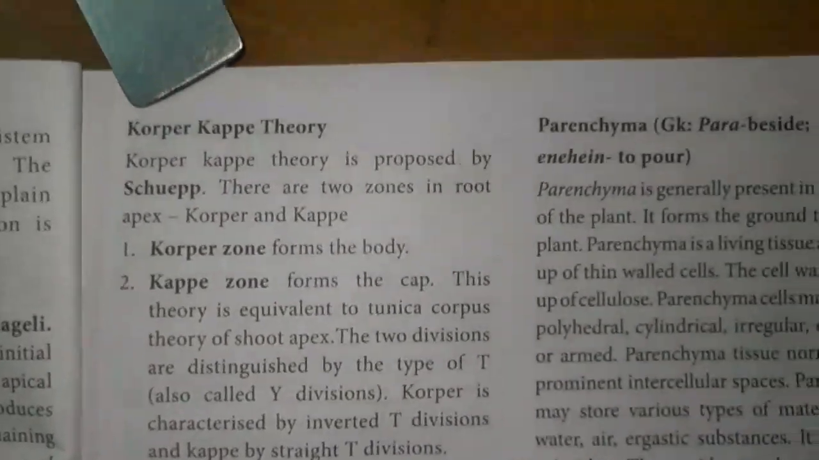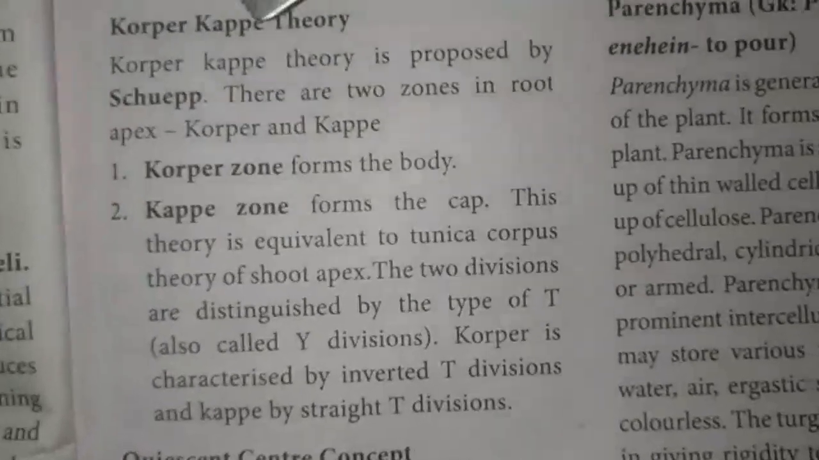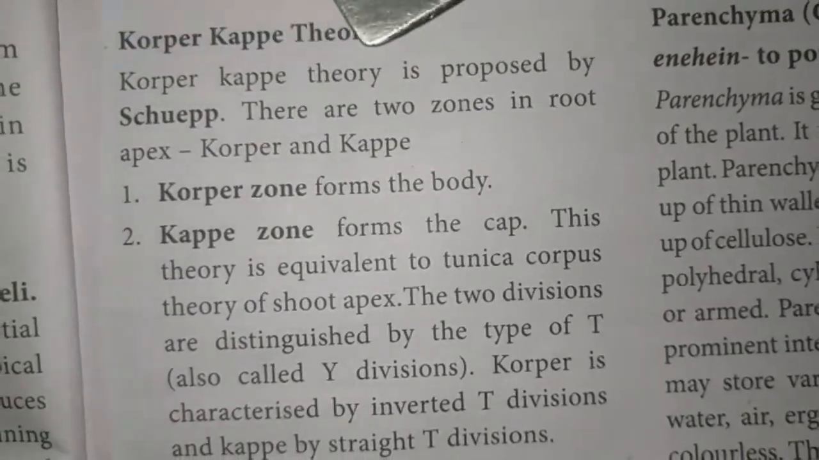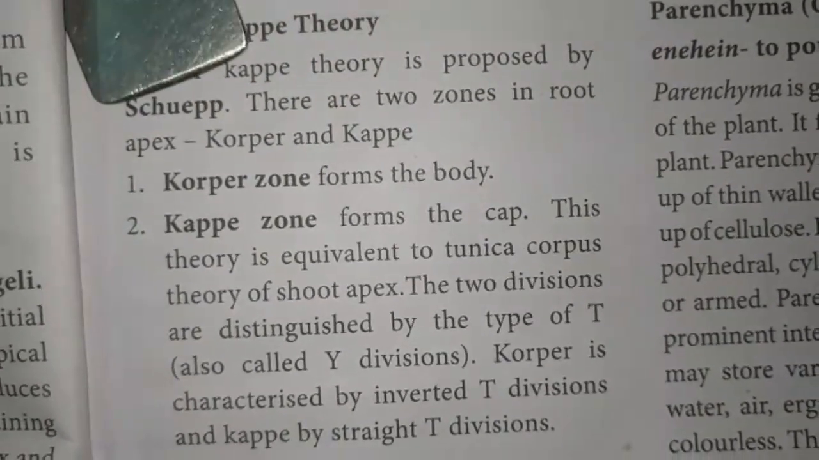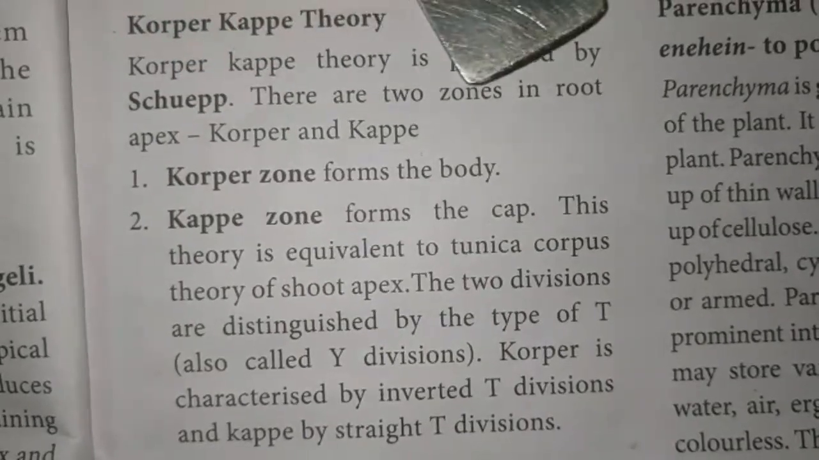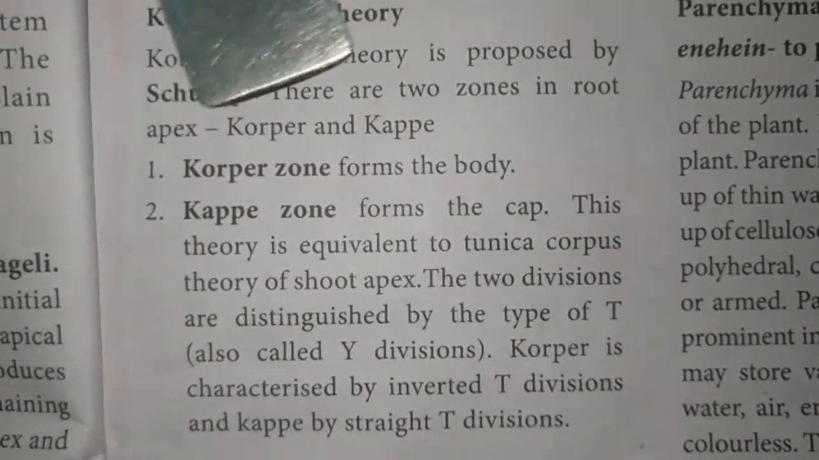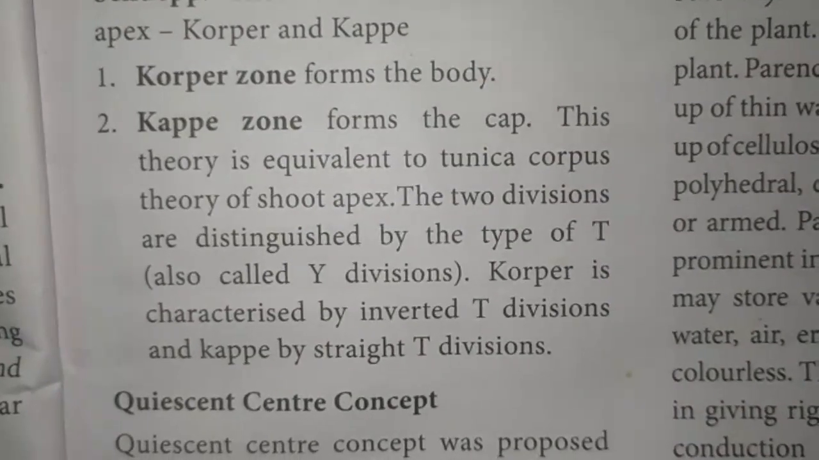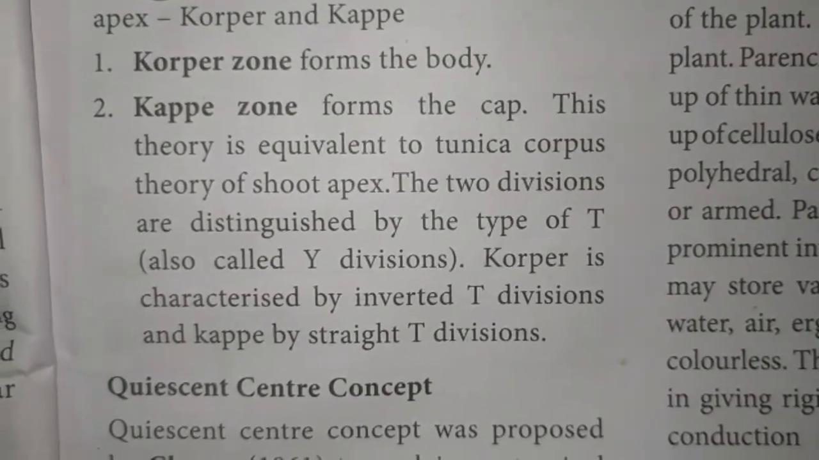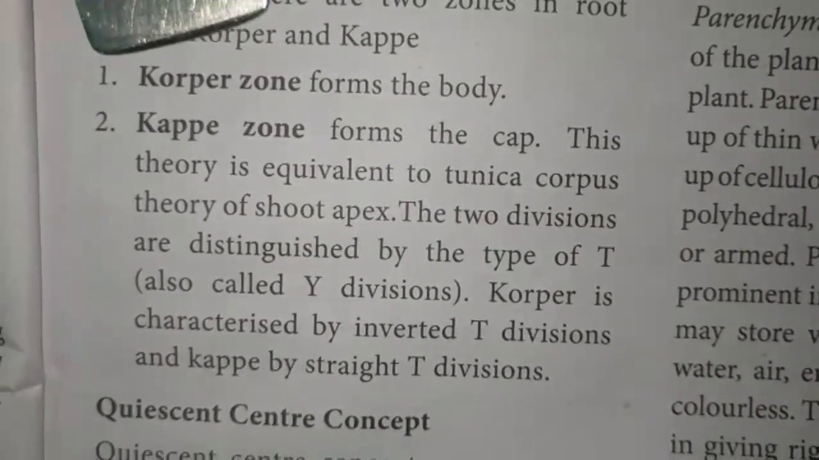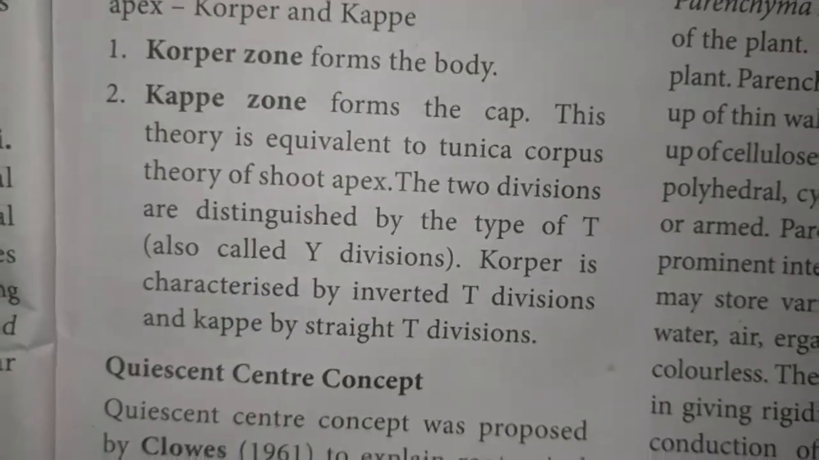The next theory is the Korper-Kappe theory. The Korper-Kappe theory is proposed by Schuepp. There are two zones in the root apex. One is the Korper and the other is the Kappe. The Korper zone forms the body.